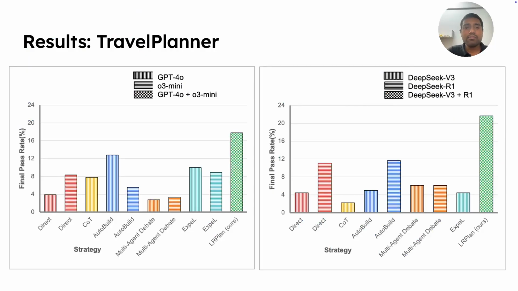So in the TravelPlanner, we observe that our architecture LRPlan performs better than the direct strategy, which is standard prompting, chain of thought, and also several other multi-agent architectures like AutoGen AutoBuild, multi-agent debate, and ExpeL. We observe similar performance in the DeepSeek family as well. The LLM used for the GPT family is GPT-4o, with the LRM being o3-mini. And for the DeepSeek family, we use DeepSeek V3 as the LLM and DeepSeek R1 as the LRM.